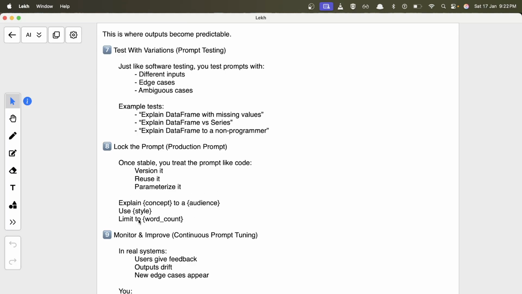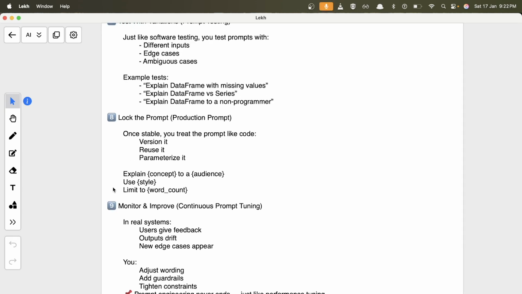You just parameterize it. You change the variables based on your problem, and you can use the same prompt again and again. So this is a template that you can save, version it, and maybe improve it later, creating different versions out of it. You can use this template for similar types of problems again and again. You don't have to work on your prompt again, right? So this saves a lot of time.